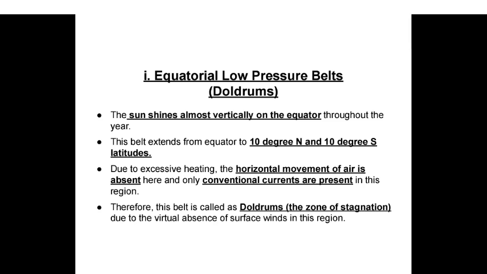This belt extends from the equator to 10 degrees north and 10 degrees south latitudes. Due to excessive heating, the horizontal movement of air is absent here and only convectional currents are present in this region. Therefore, this belt is called the doldrums, the zone of stagnation, due to the virtual absence of surface winds in this region.